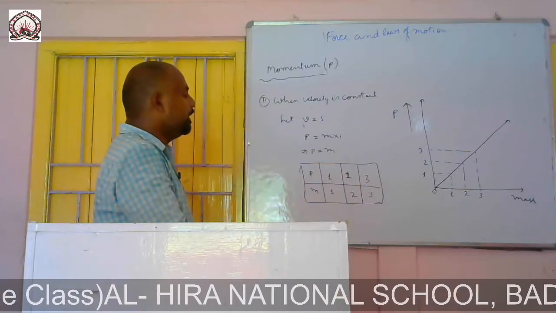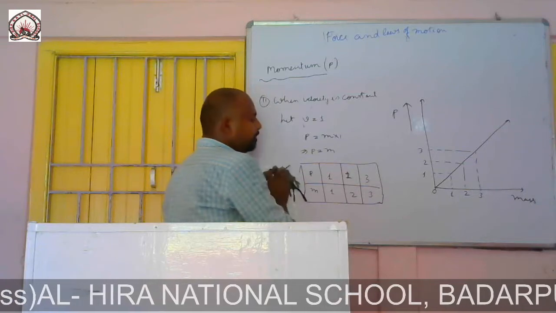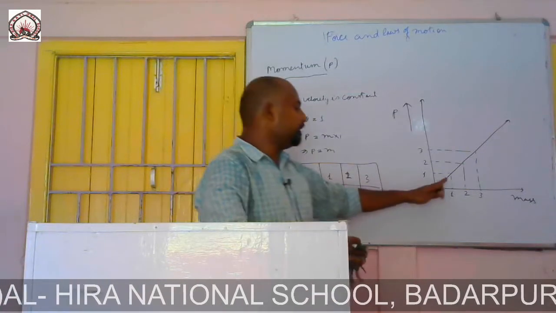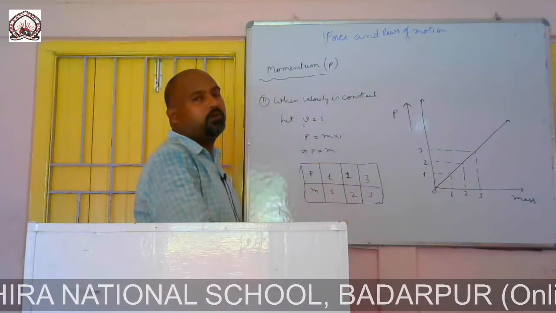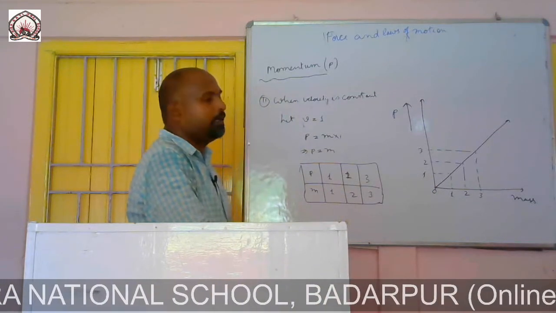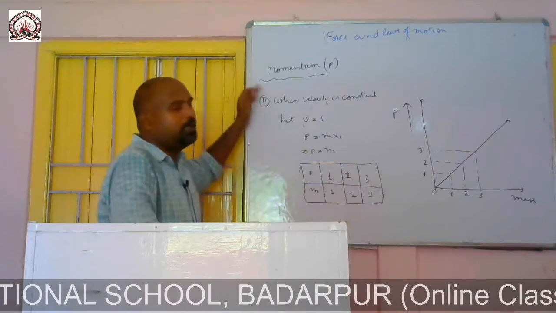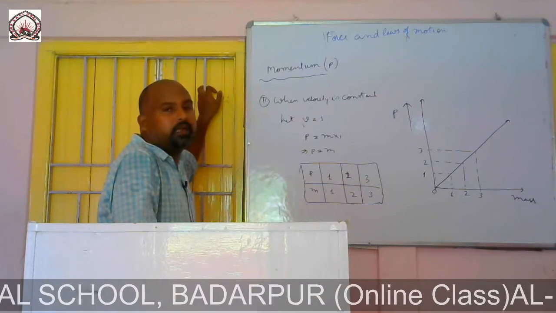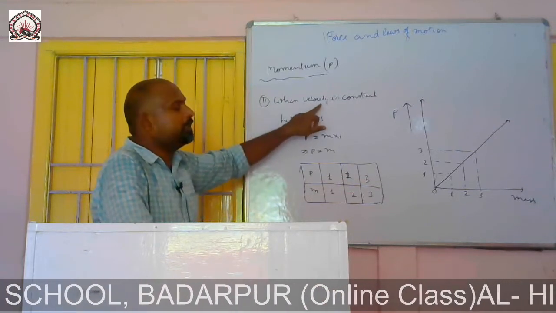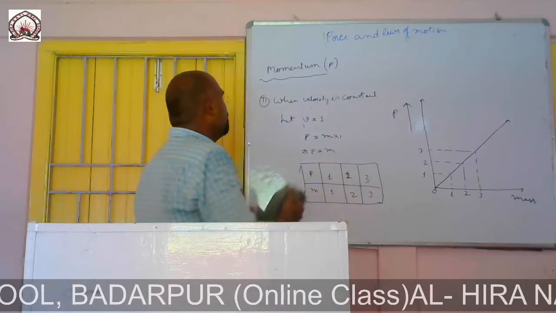Now, this is nothing but a straight line which passes through the origin. These are the three graphs we took at first. First we took momentum constant, then we took mass constant and drew the graph. Then the last one, velocity constant, we drew the graph.